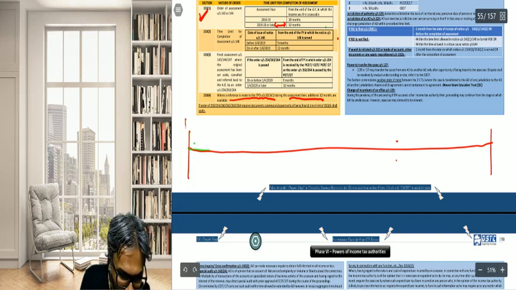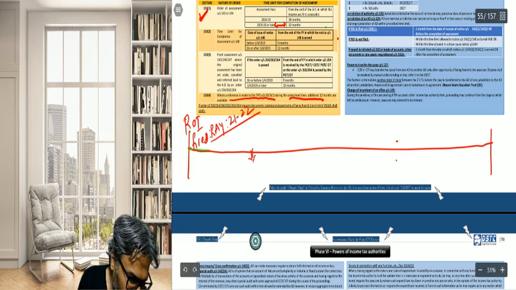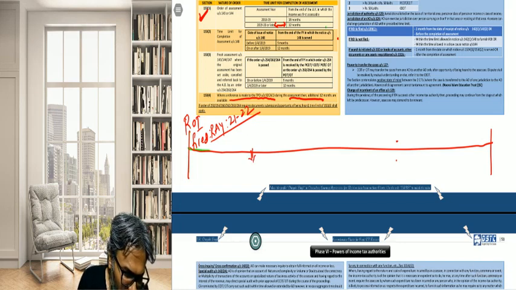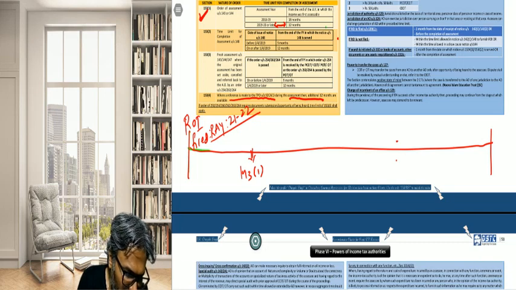So students, ROI has been filed for, say, AY 21-22. Thereafter, intimation is also given.